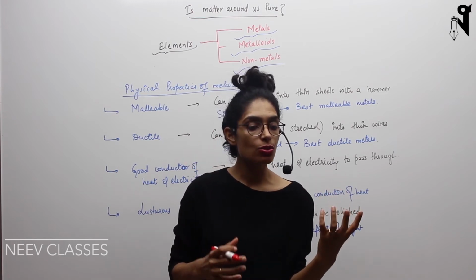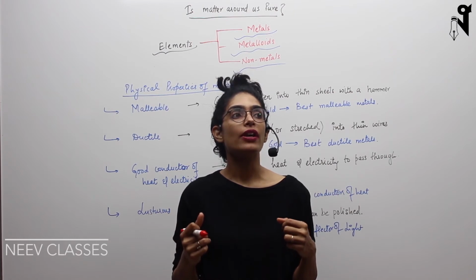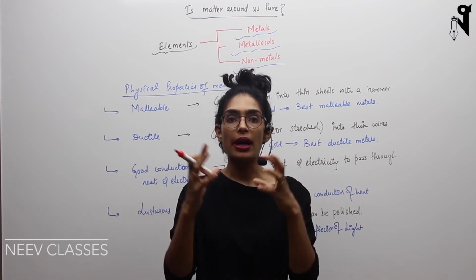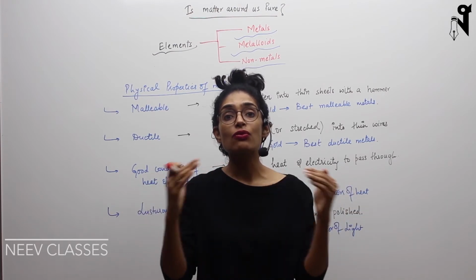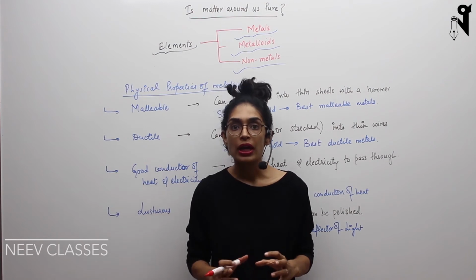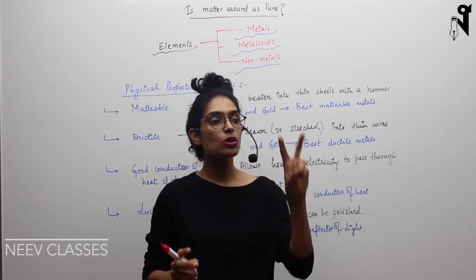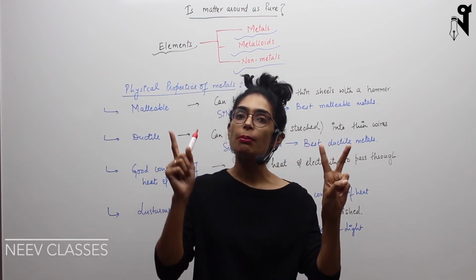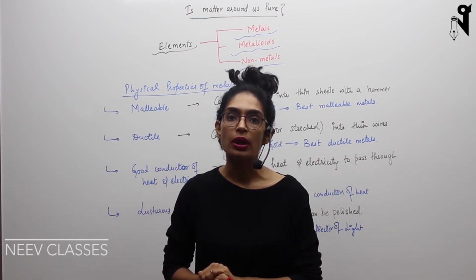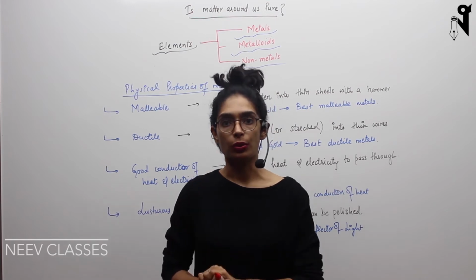Basically, if I take hydrogen element and oxygen element, they combine and a bond forms between hydrogen and oxygen, and that bond is a chemical bond, and it is in a fixed proportion. That means always two hydrogen atoms will combine with one single oxygen, and then one molecule will be formed, and that will be a water molecule.